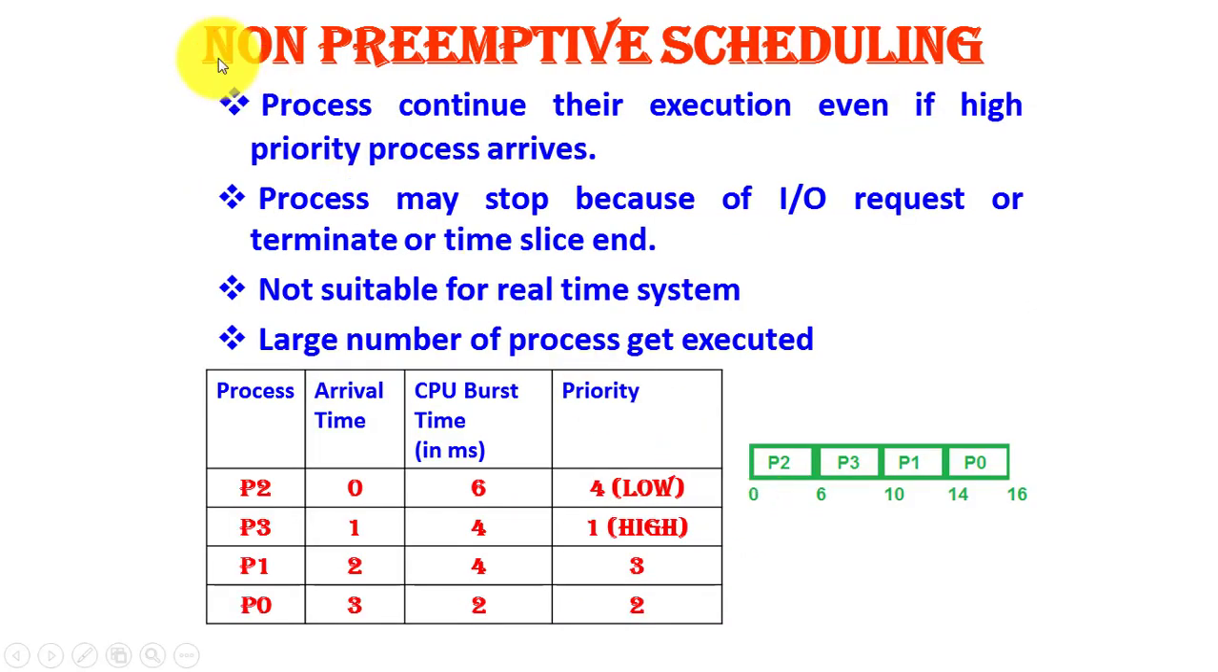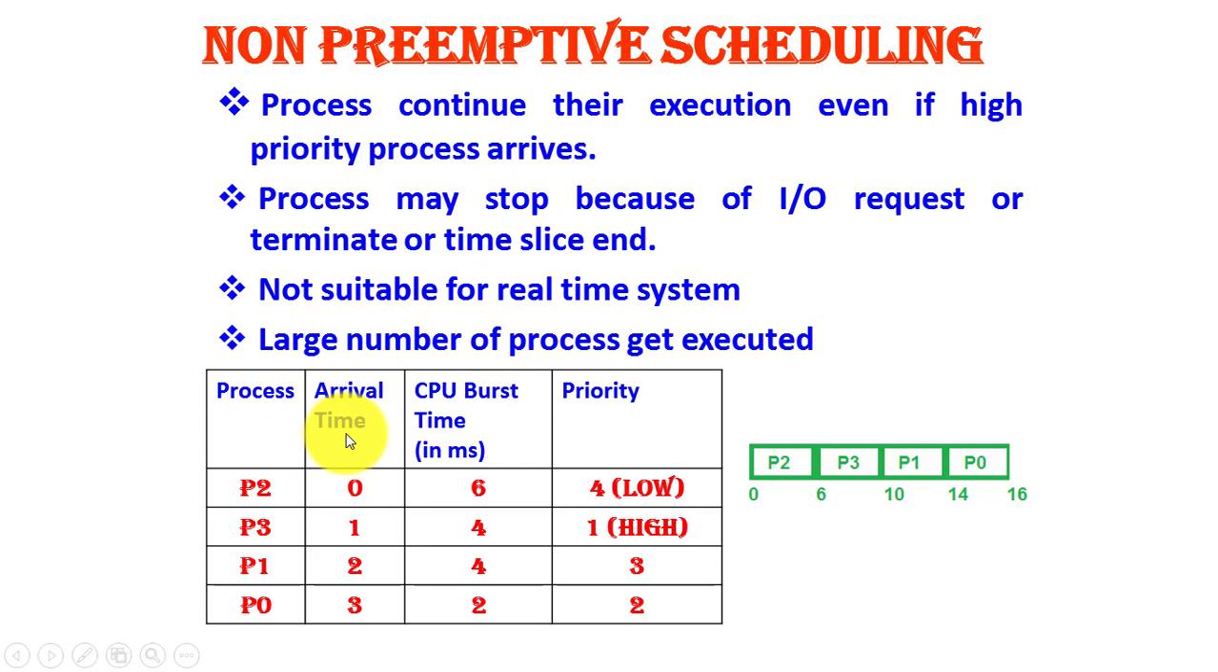Now the word is non-preemptive. It means non-preemption, means there won't be any interruption. Unlike the preemptive scheduling, the process will continue its execution even if a high priority process arrives. So let us say again we are taking the same example for our understanding.